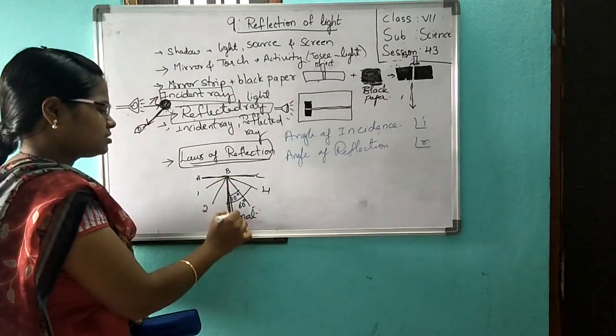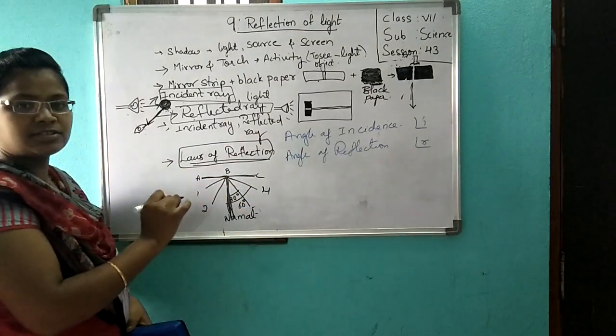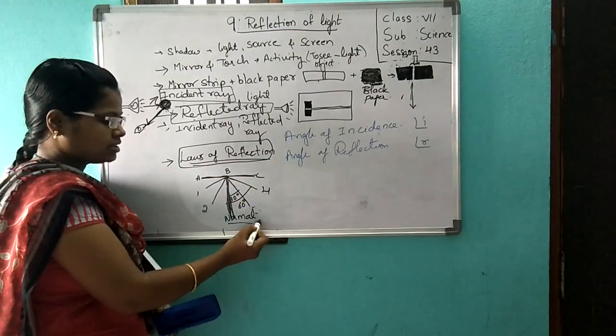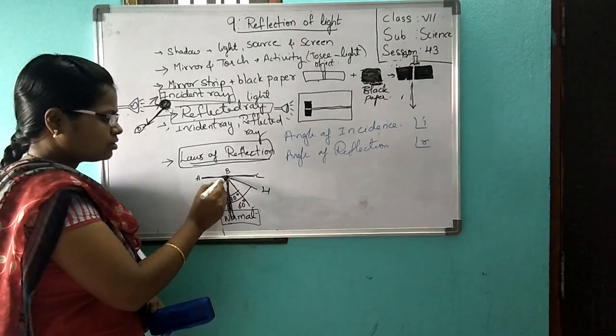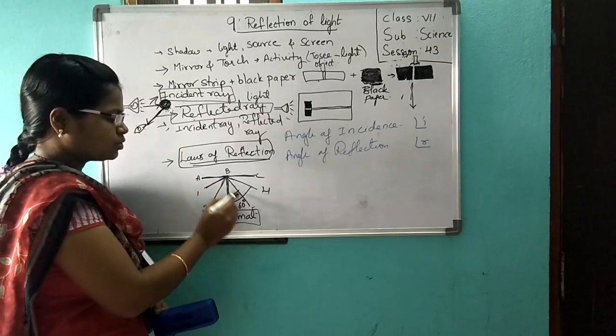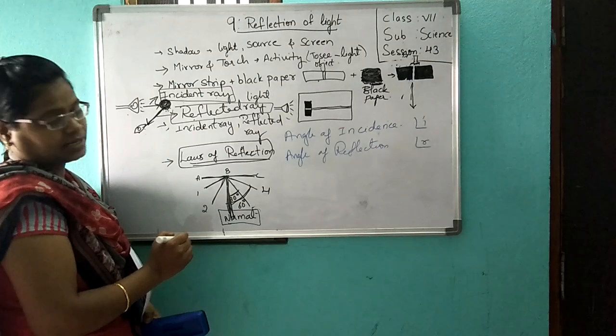This line will be 90 degrees. We will take this line as the normal. Now draw two more lines. This angle will be 60 degrees. This will be 30 degrees.